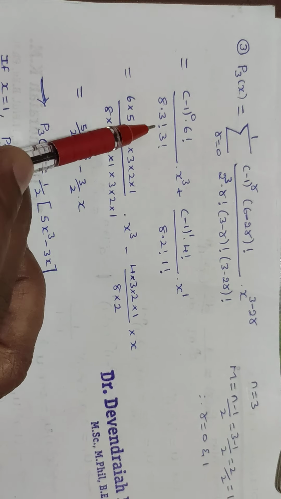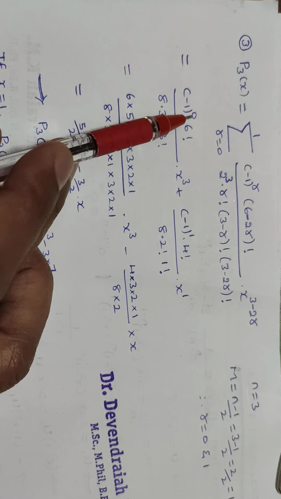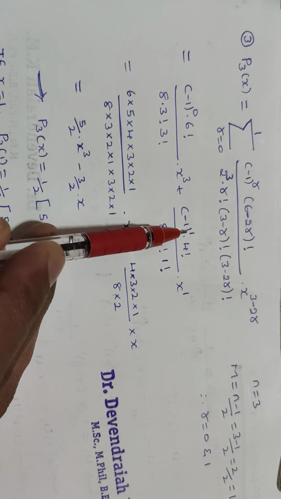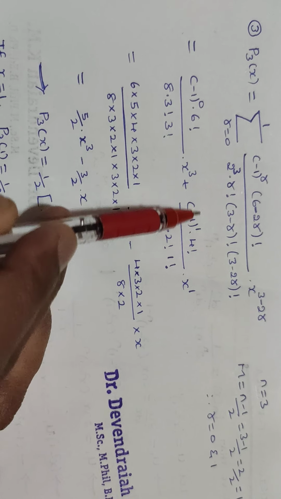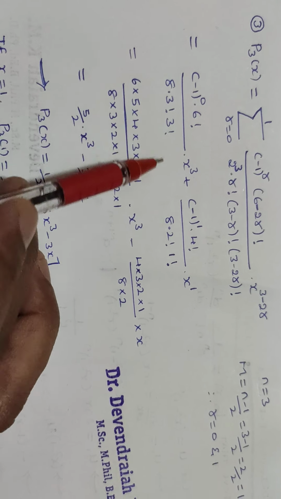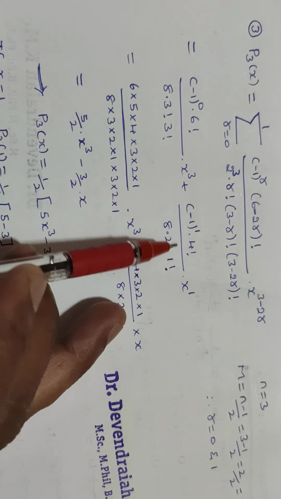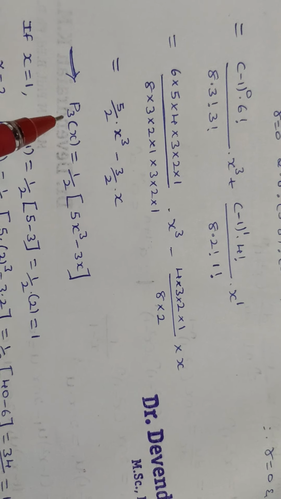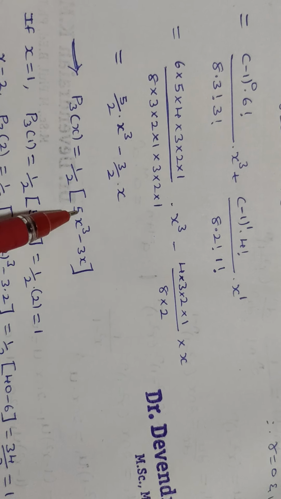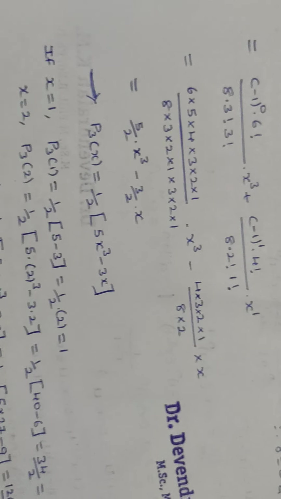Therefore here we observe two terms, when r is 0 and when r is 1. So on simplifying the term here, we observe the value of P3 of x as half into (5x³ − 3x).